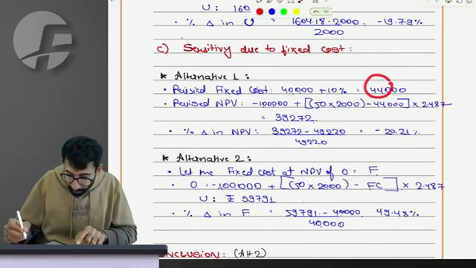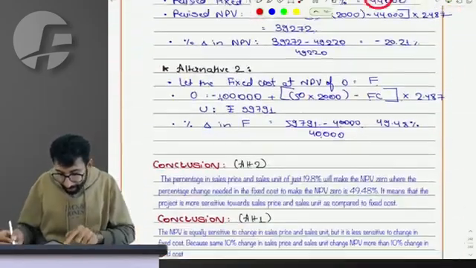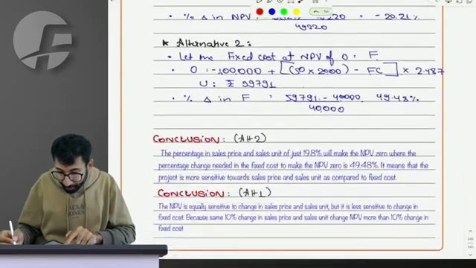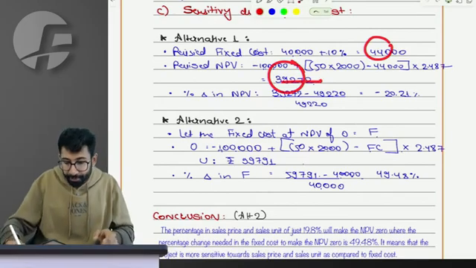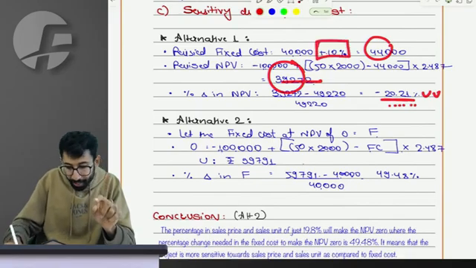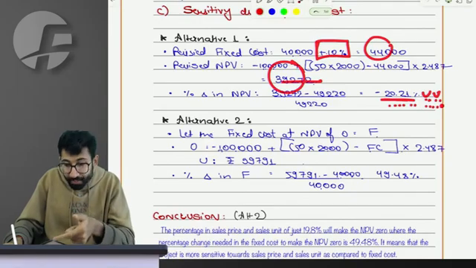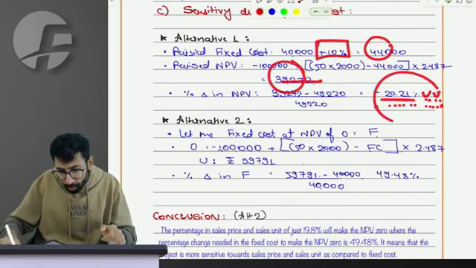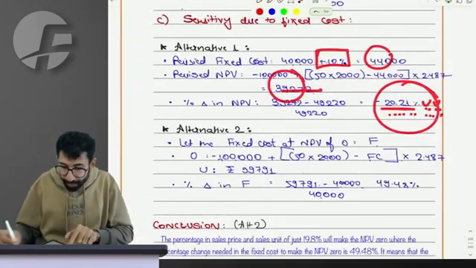From the NPV of 49, the NPV has become 39,272. How much is the percentage change in NPV? 20.21%. Can I say, due to a 10% adverse change in the fixed cost, the NPV has changed by 20.21%? Right? This is the sensitivity. So which of the two factors is more sensitive? Sales price or the fixed cost?